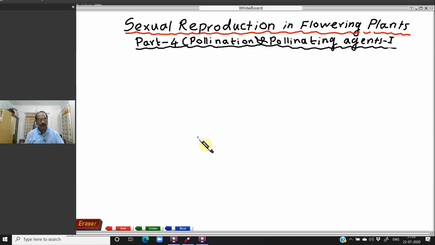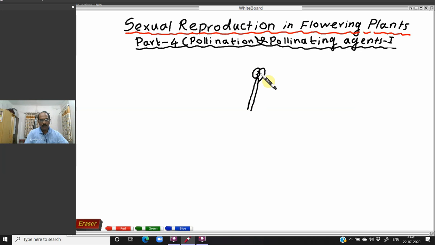You know, the anther is the part of the stamen. The stamen is the part of the male reproductive structure, that is the androecium. In the androecium, there are so many stamens, and in the stamen, the anther is formed. See, the anther. So this is the stamen. The stamen has the filament, and at the end of the filament is the anther containing the pollen grains.